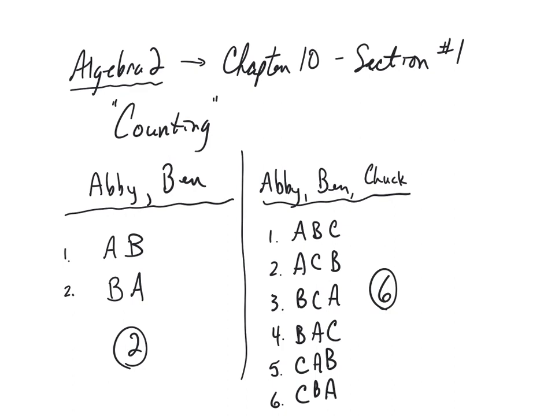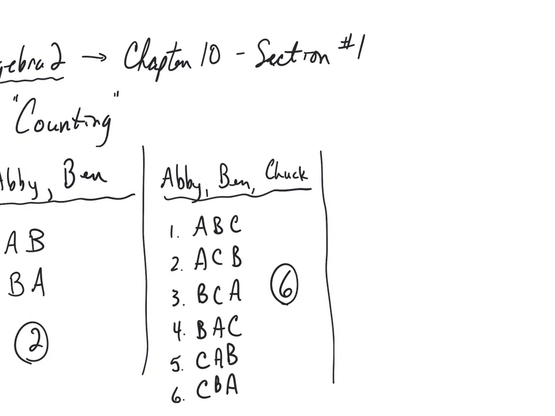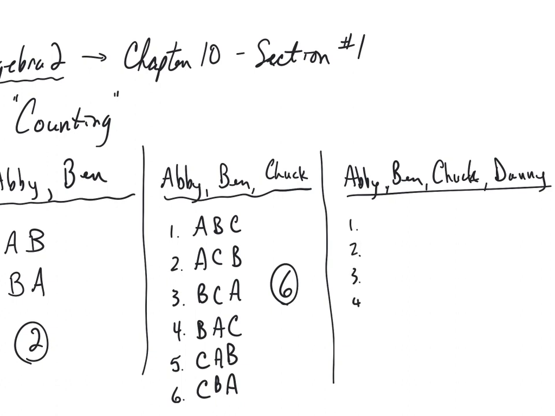Okay? Now what we'd like to do is extend again to another person. So extend to Abby, Ben, Chuck, and now Danny. All right? And we could start trying to list out all of the different ways in which they could stand in a line.